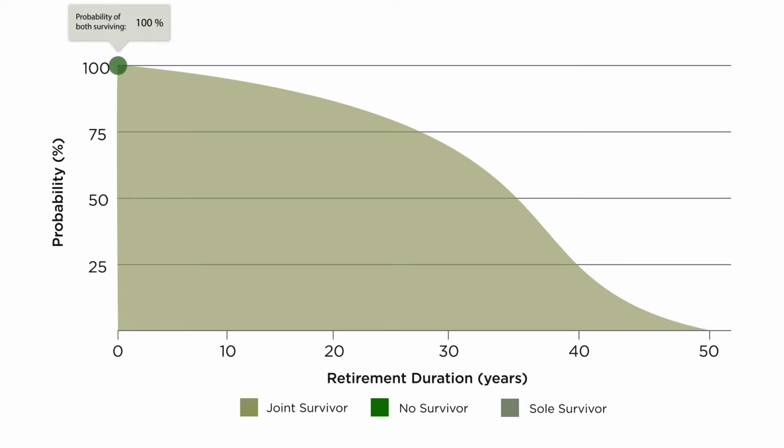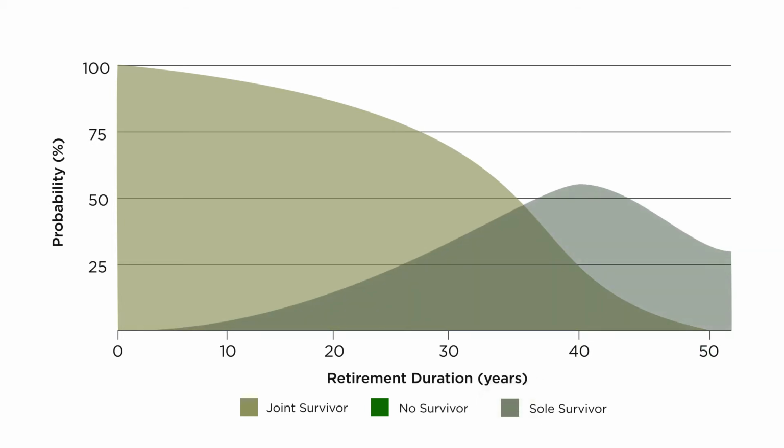In this example, if we move the pointer over the curve, we can see the probability that both you and your spouse surviving 10 years into your retirement is 81%. Likewise, if we follow the curve down, it shows how the probability reduces with age. But don't worry, that's perfectly normal.